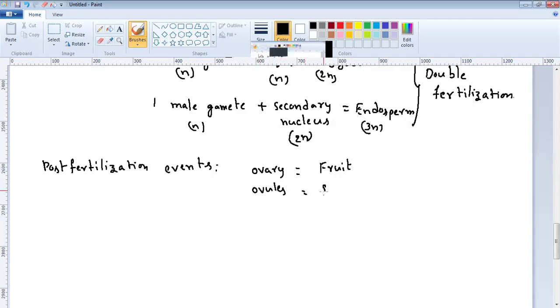Ovules become seeds. Seeds are enclosed in the fruit, so they are covered seeds. As I said, each seed contains an embryo and endosperm.